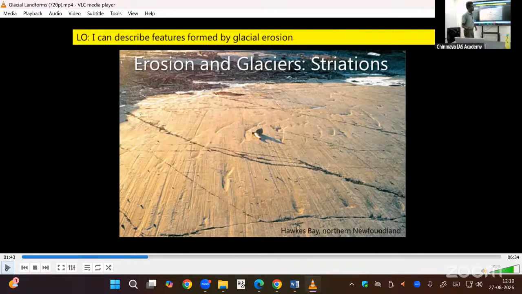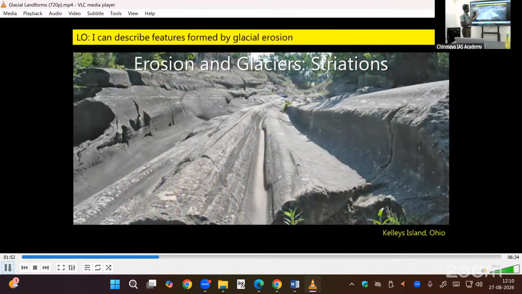When I use that sand, silt, stone impregnated ice to score this land, I will get these kinds of erosions. Scoring leaves behind telltale striations in the bedrock that identify the direction of the motion of the ancient glaciers. Some striations like these grooves are worn into this limestone bedrock. Deep striations, deep scoring.